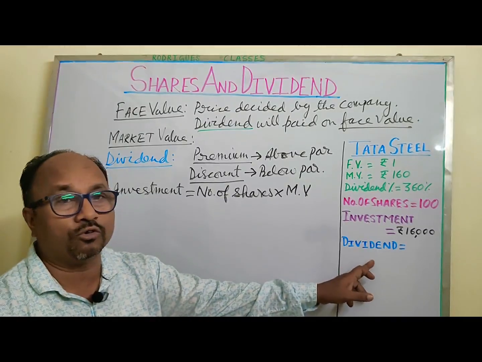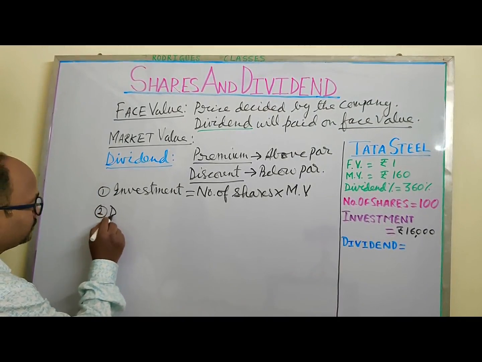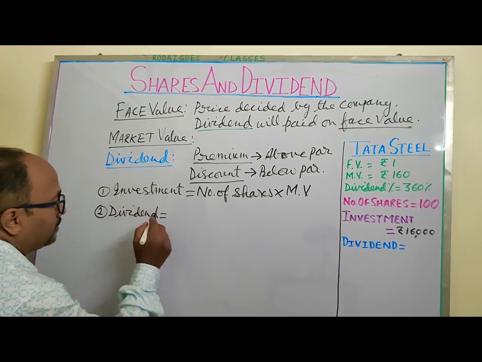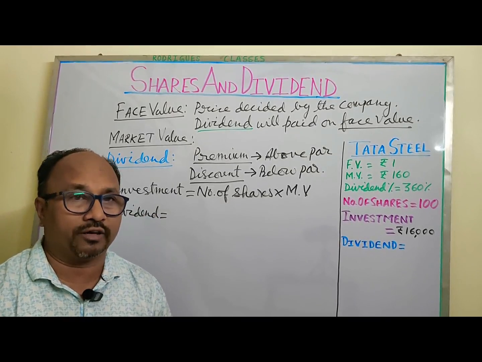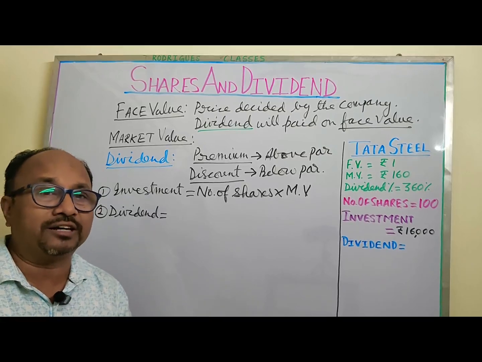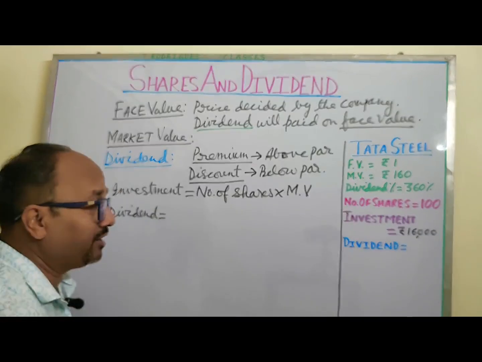Now next, we need to know the dividend. See, if a person has got more shares, he is bound to get more dividend. It means the dividend earned depends upon the number of shares. Greater the number of shares, greater is the dividend earned.